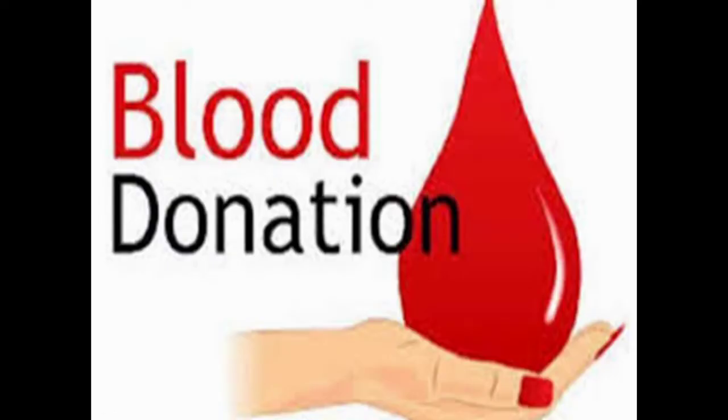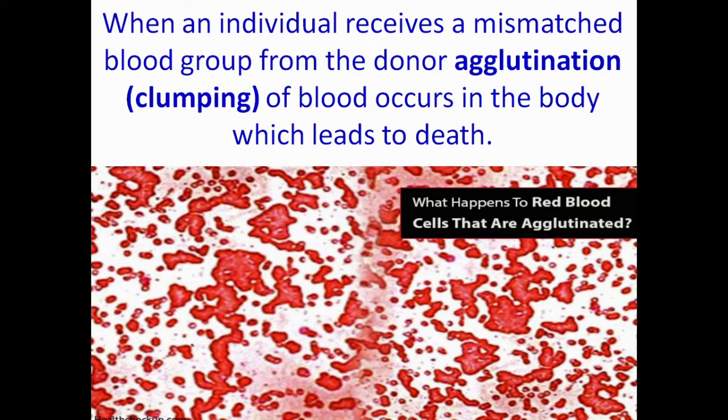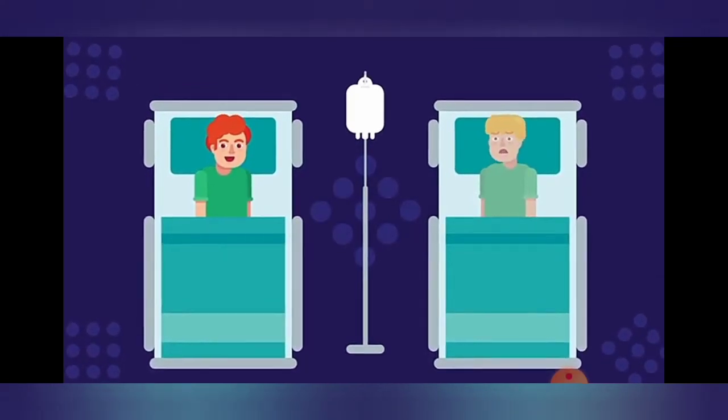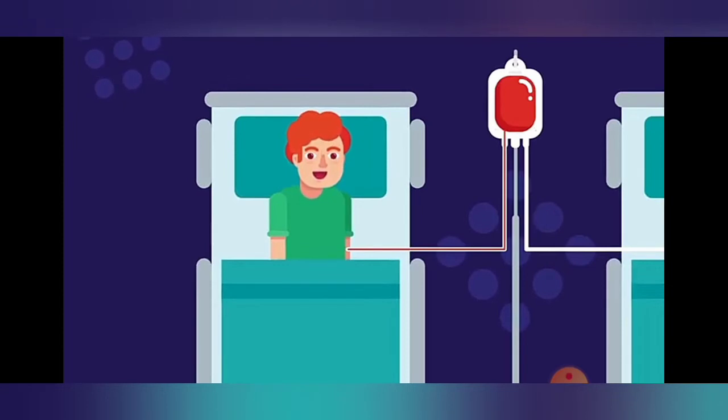Next, we can see about the blood donation. In blood transfusion, one must consider the antigen and antibody compatibility between the donor and the person receiving the blood, that is, recipient. When an individual receives a mismatched blood group from donor, agglutination or clumping of blood occurs in the body, which leads to death.